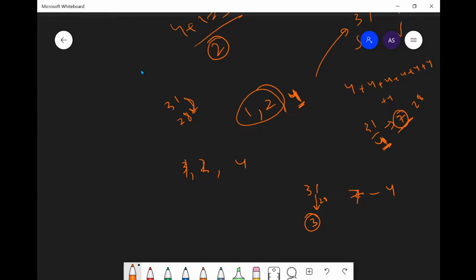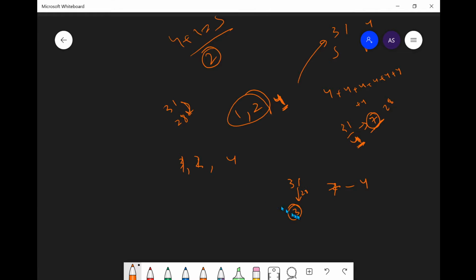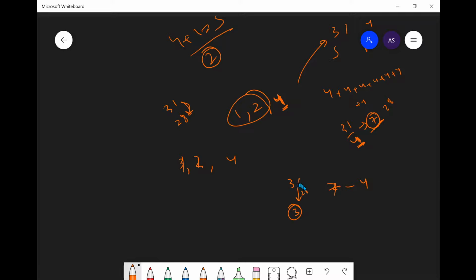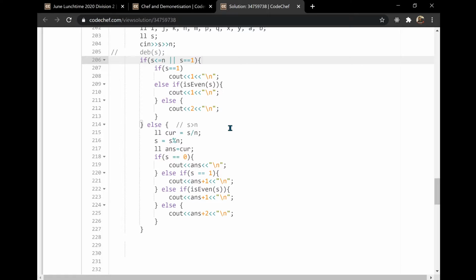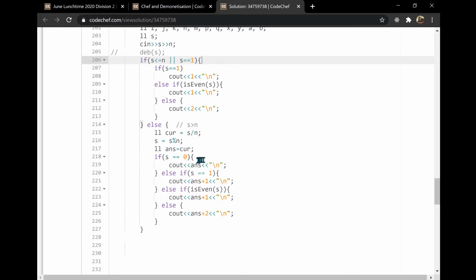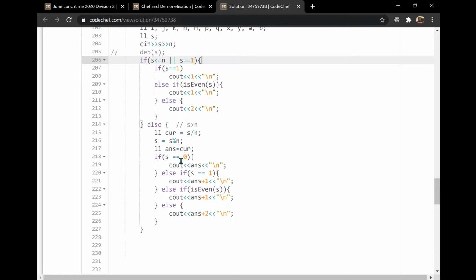Now we have to just pay this 3, and we can use the same approach. If the remainder is 0, that means we have paid all the value, so the answer would be directly the number of times the maximum value is used, that is here 7. Since the remainder is 3, which is odd, we have to use one coin of 2 and one coin of 1 to compensate this.